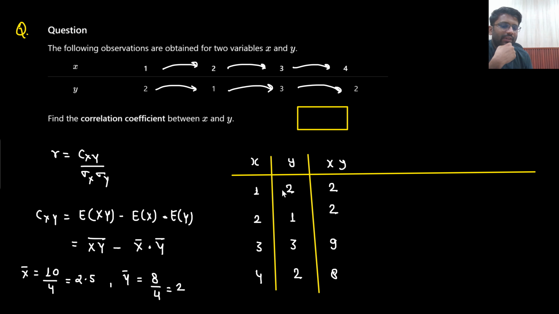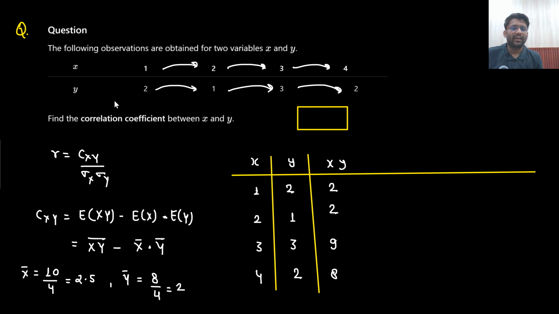You need to multiply x with y: 1 into 2, 2 into 1, 3 into 3, 4 into 2. So the xy data you have got, you need to find its expectation, or its average. So the average of 2 plus 2 plus 9 plus 8, which is 21 divided by 4, 5.25. Usually we see it with a random variable, but now we are seeing it with respect to the data. This is a particular data.